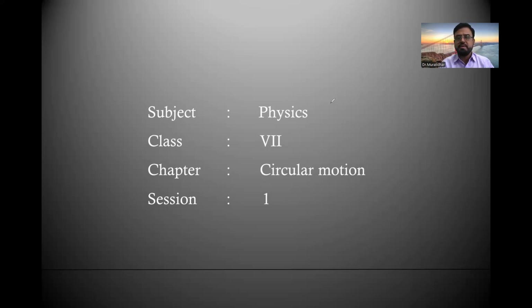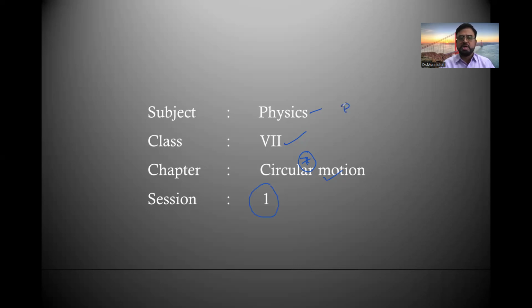As you can see on the screen, and you are well aware, my subject is physics. We are in class 7. Today we are going to start a new chapter, chapter number 7, circular motion. So far we completed 6 chapters. Today is session number 1.